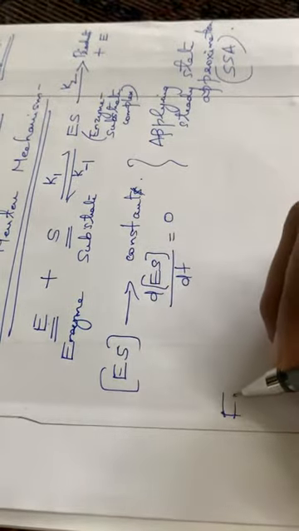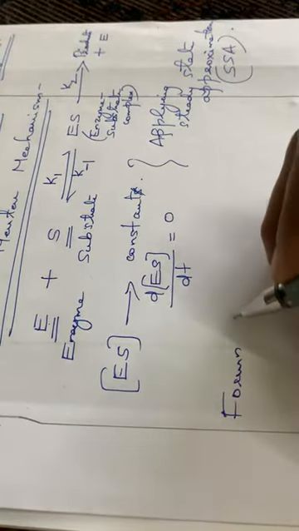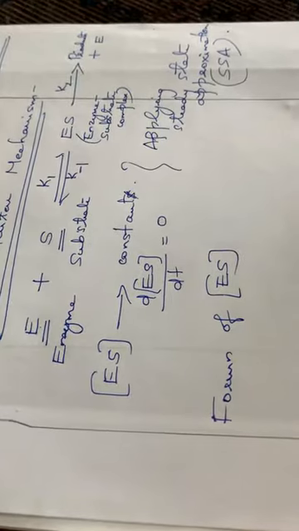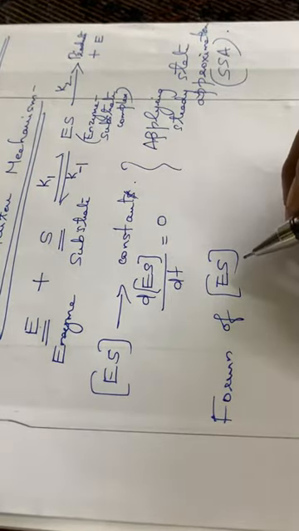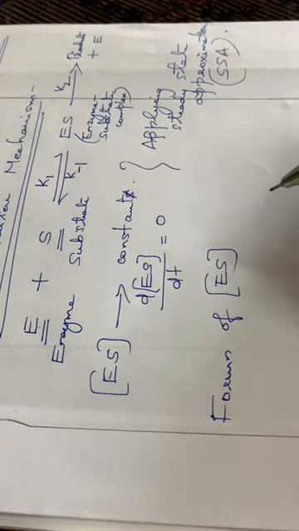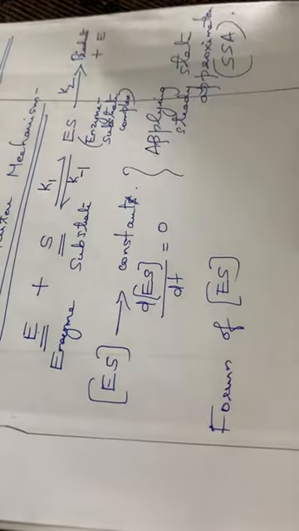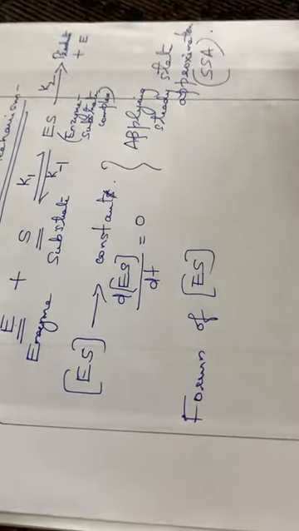So we can write the formation of this enzyme substrate complex and also the decomposition of the enzyme substrate complex. The first step is formation of the enzyme substrate complex. Here some mistakes are there in your textbook. You have to correct it, or else go through this derivation and then correct it in your textbook.